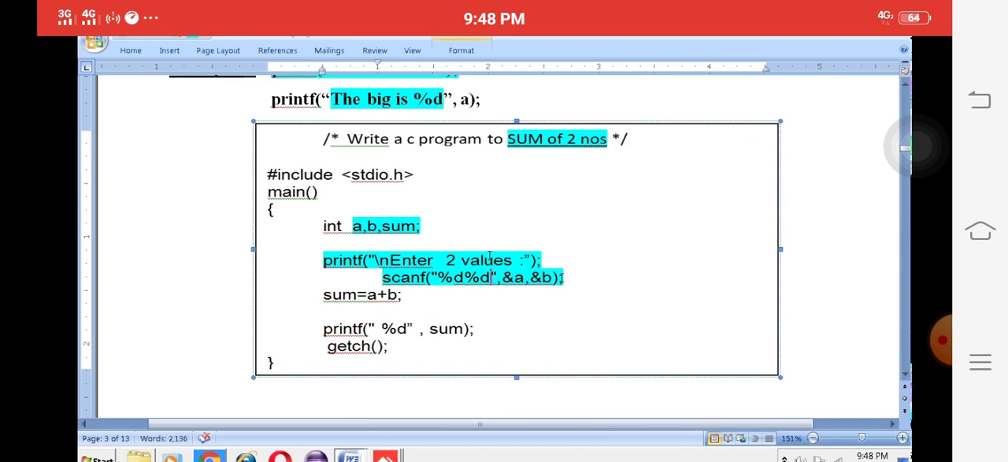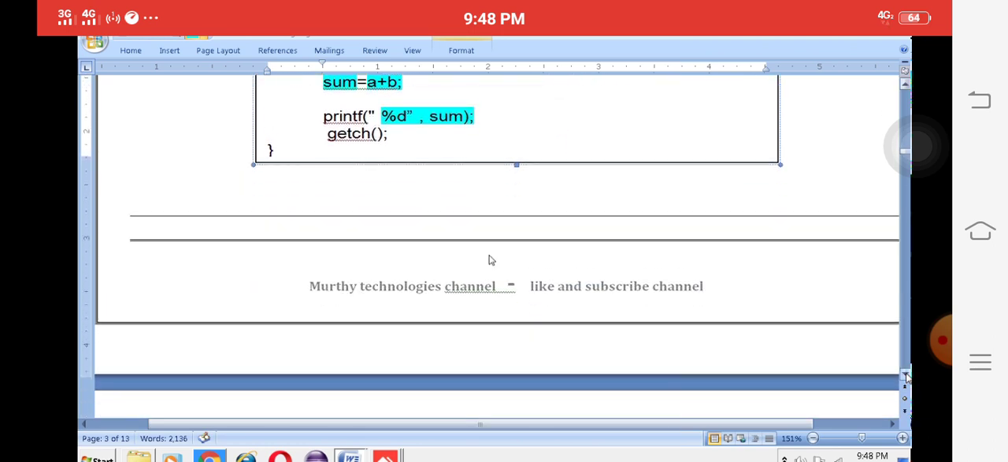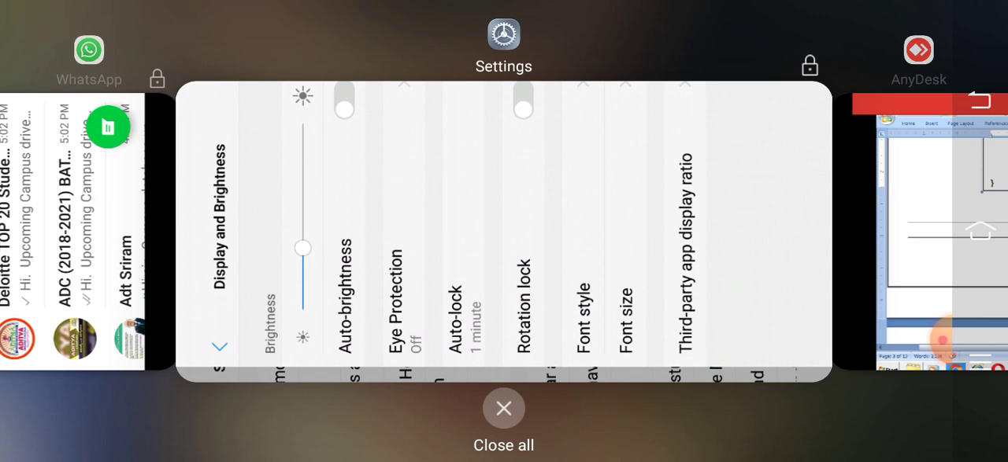First value A, second value B. Then I want to add A plus B. The result is stored in sum, and immediately we print the result. Okay, it's a very simple program. It is a very important 10 marks question in public examination. It is called explain input and output functions.